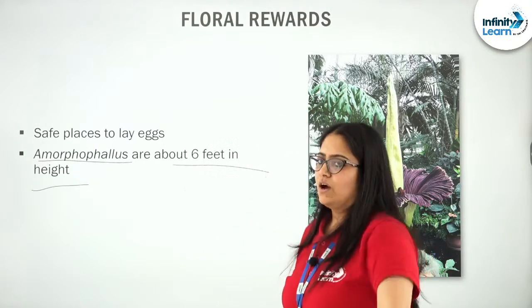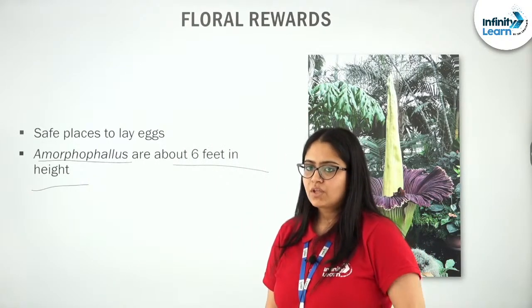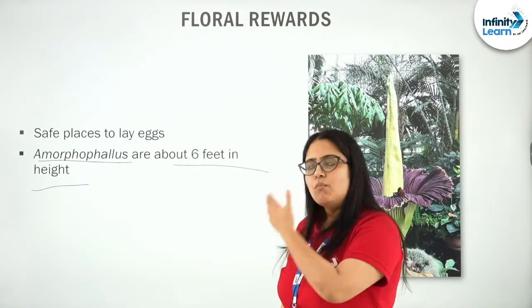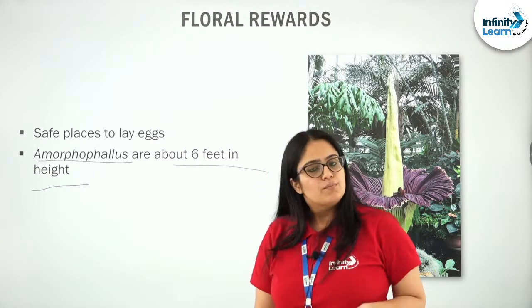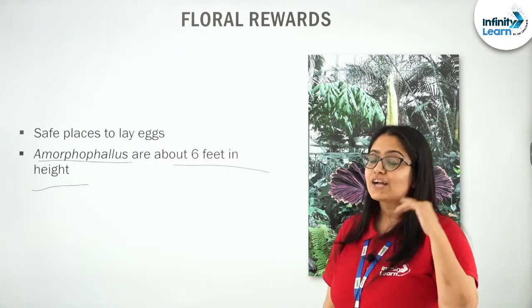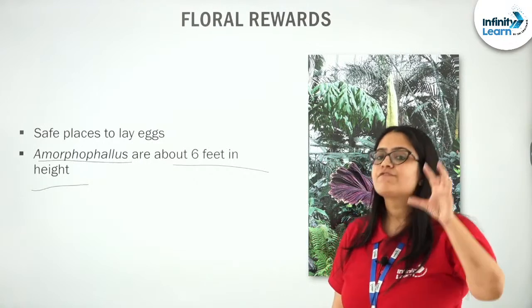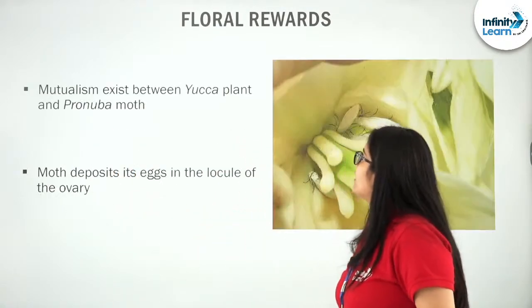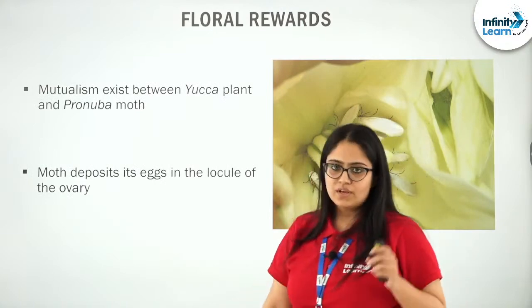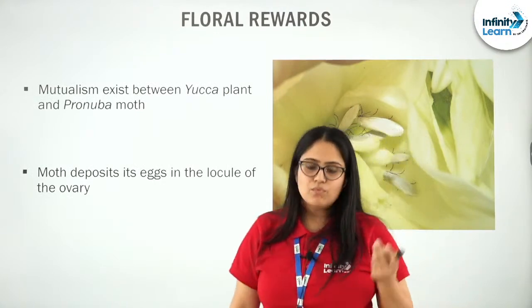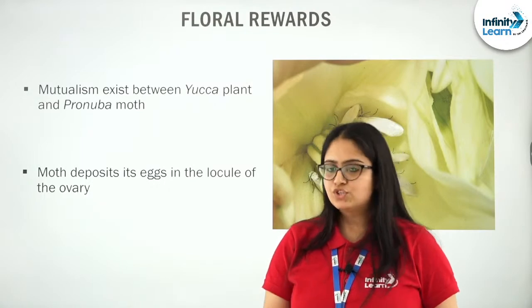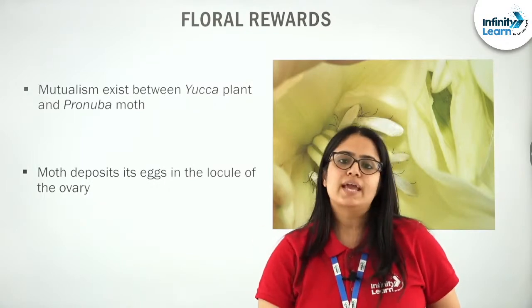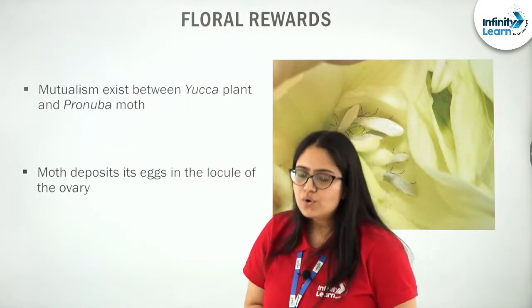So, in such flowers, what reward do these flowers give to their pollinators? They actually provide them a safe place to lay eggs. Next is one more example of a plant which provides a safe place to lay eggs, seen in the yucca plant.